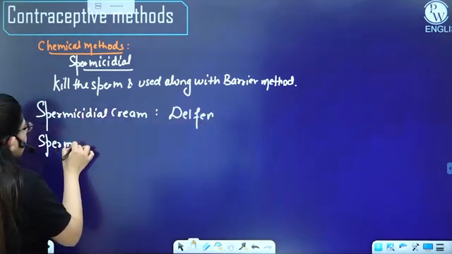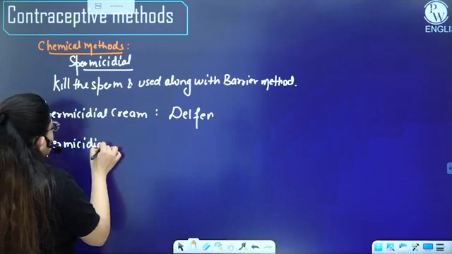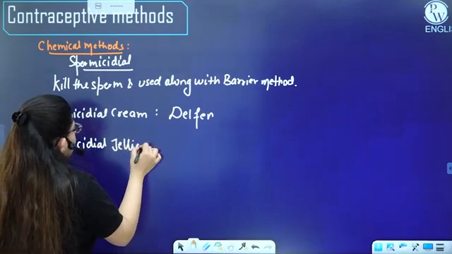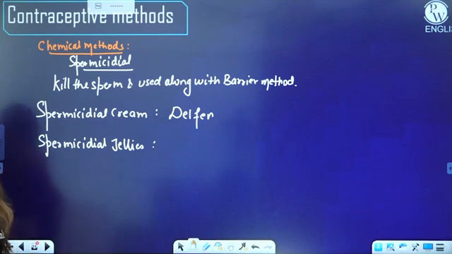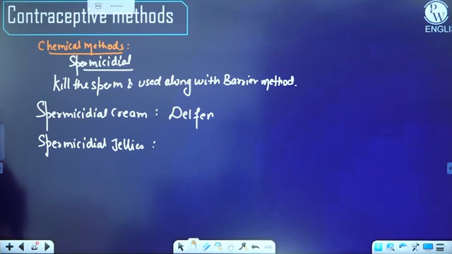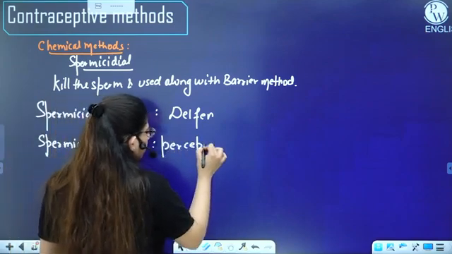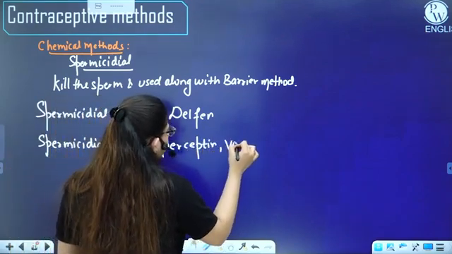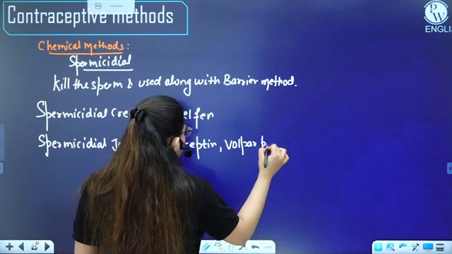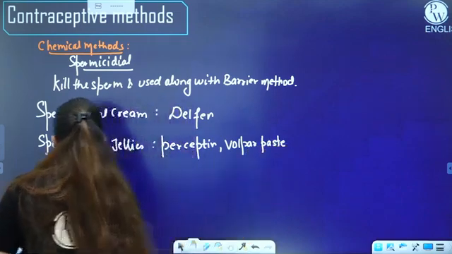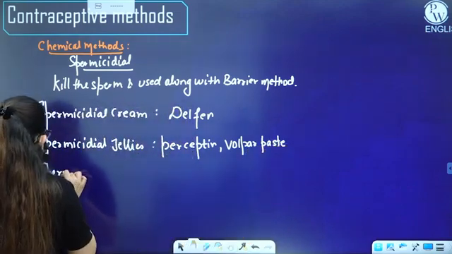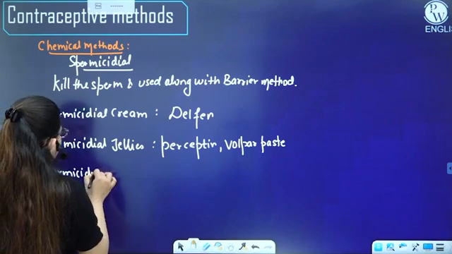Spermicidal jellies. Yes, it can also occur in the form of jelly. Like, you have seen the aloe vera gel? Its texture is just like that. So we have here examples Perceptin, Volpar paste. And then we have spermicidal foam.